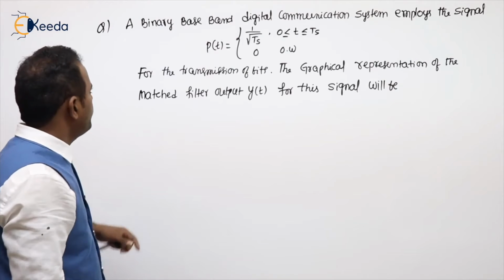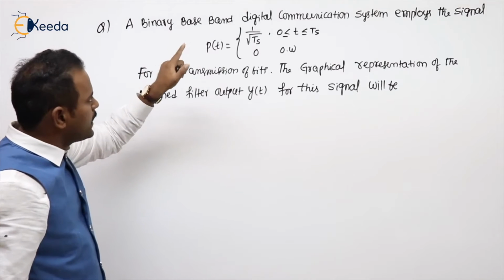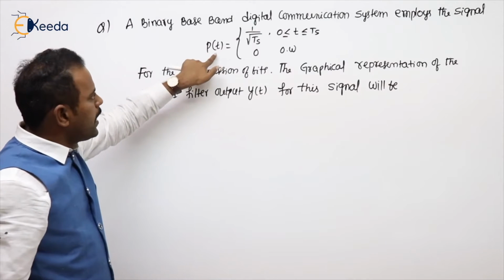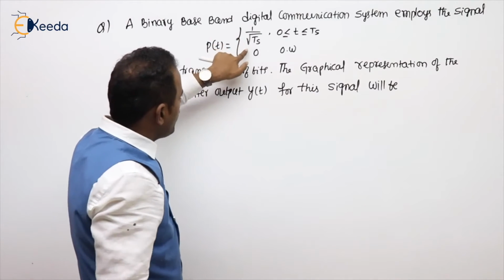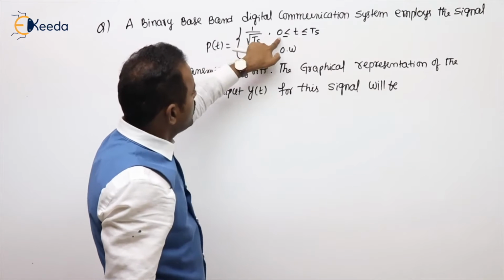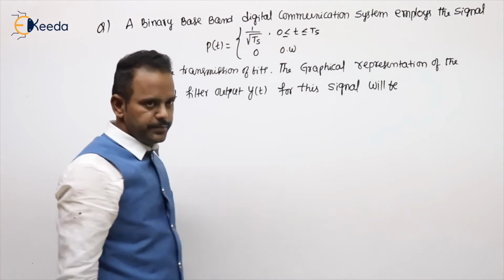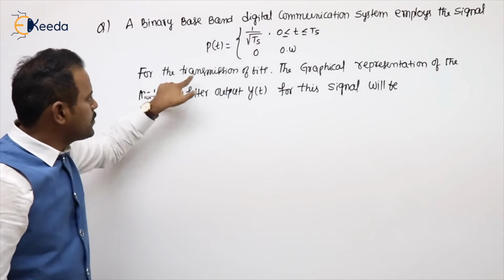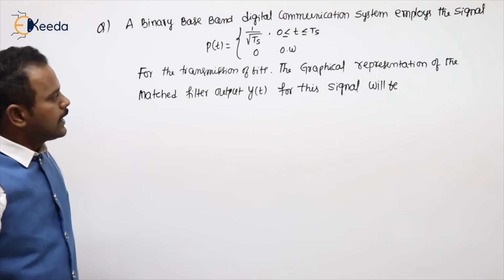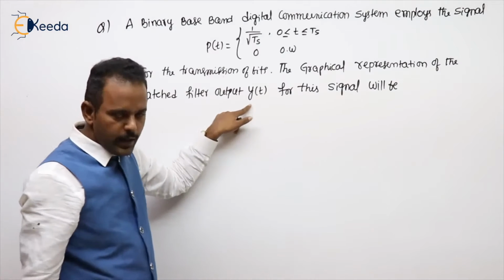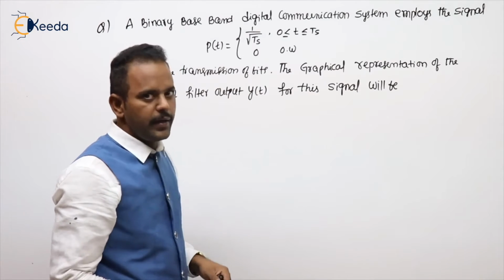See the next problem. A binary baseband digital communication system employs the signal p of t equal to 1 divided by root Ts for 0 less than or equal to t less than Ts, and 0 otherwise. For the transmission of bits we are using a matched filter. The graphical representation of the matched filter output y of t for this signal will be.